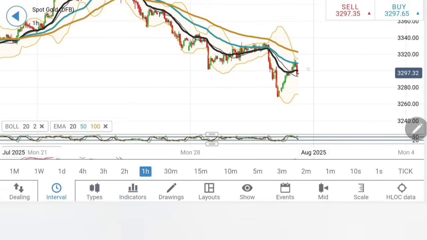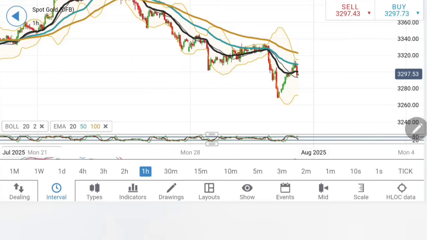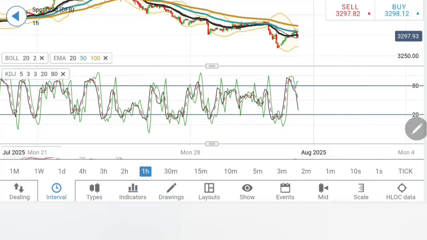Now the lows of the channel are far below, towards 32.50, and yes, now we have to wait for gold to trade first below 32.94.92. That is a good support zone for gold. If gold price is trading below 32.94.92, you can take a sell here and expect it to move towards 32.80.78, the first target zone, and then below this we can expect it to slide all the way towards 32.60. Yes, it is possible.